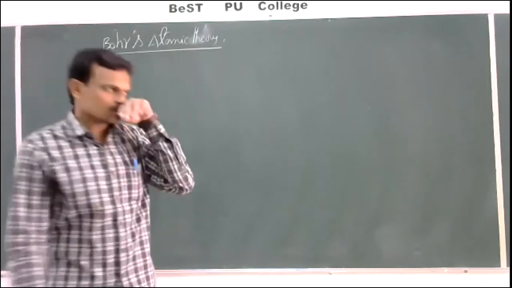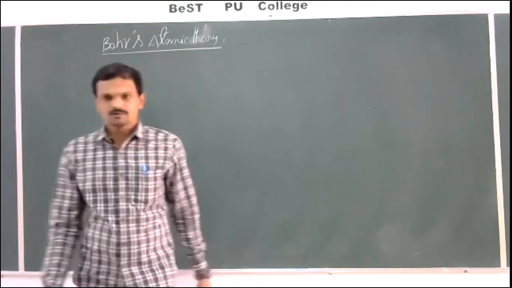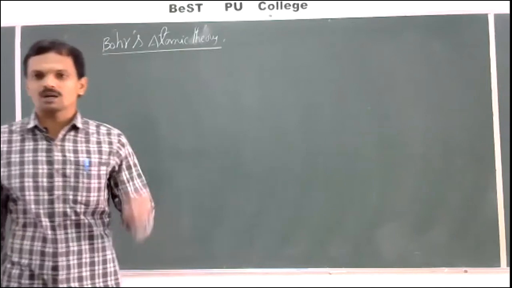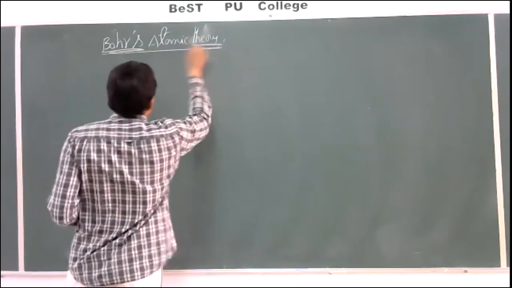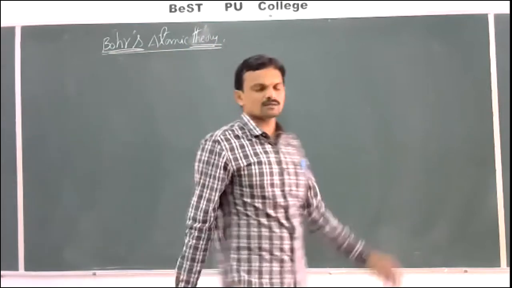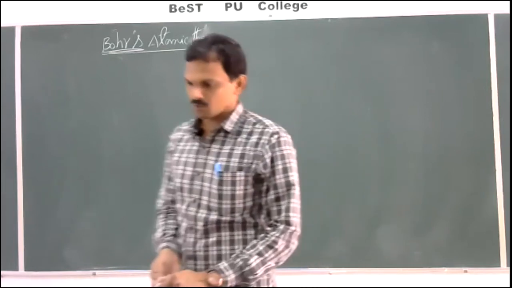Okay, right. And based on this, he proposed some postulates. Let us see what are the important postulates of Bohr's theory. This is a very important question for PU examination. Almost every year they ask: what are the important postulates of Bohr's atomic theory? Okay. Let us see the first one here.